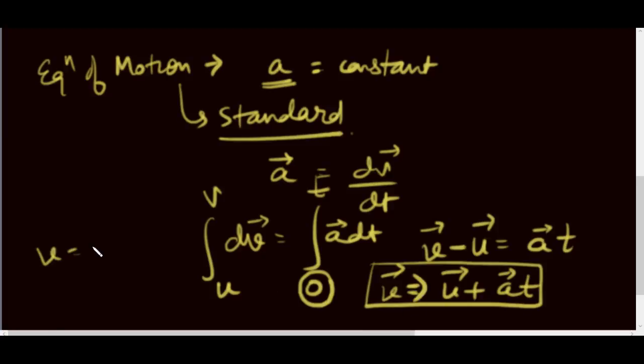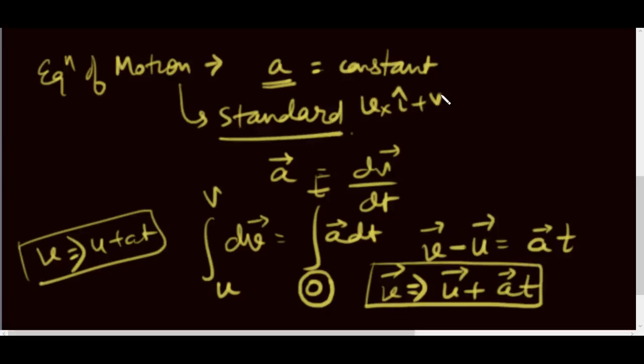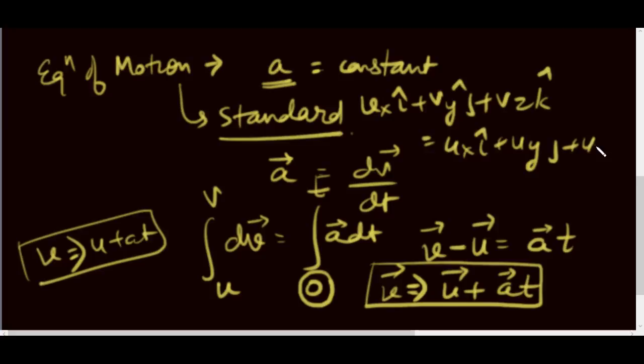For a straight line, this can be written as v equal to u plus at in a simple manner. For example, if you have 2D or 3D motion, you would have to separate out the components. For example, vx i plus vy j plus vz k would be equal to ux i plus uy j plus uz k, plus the same for the acceleration, ax t i plus ay t j plus az t k.